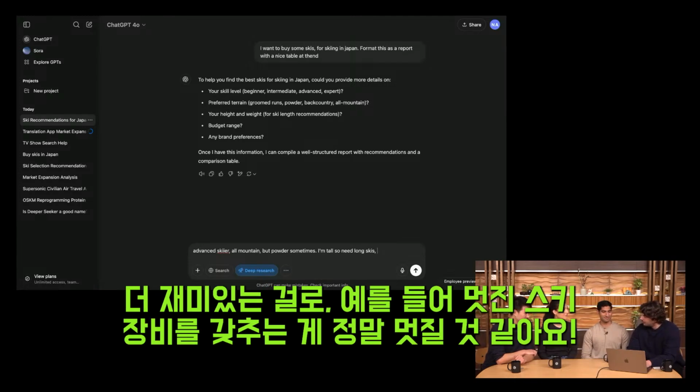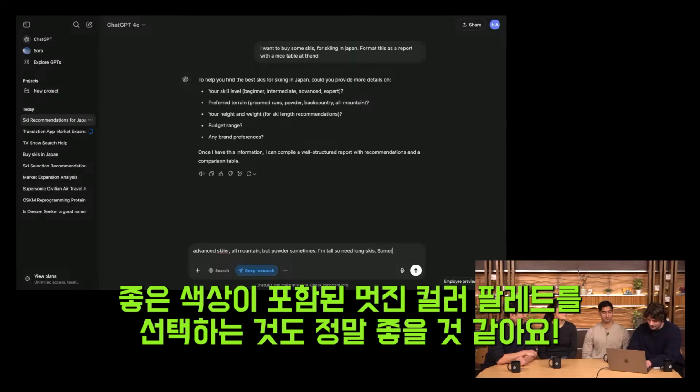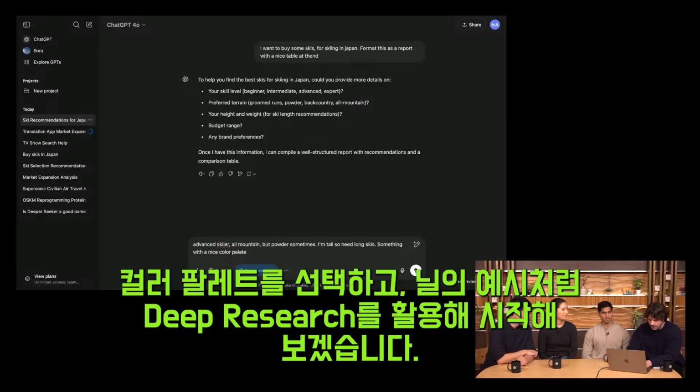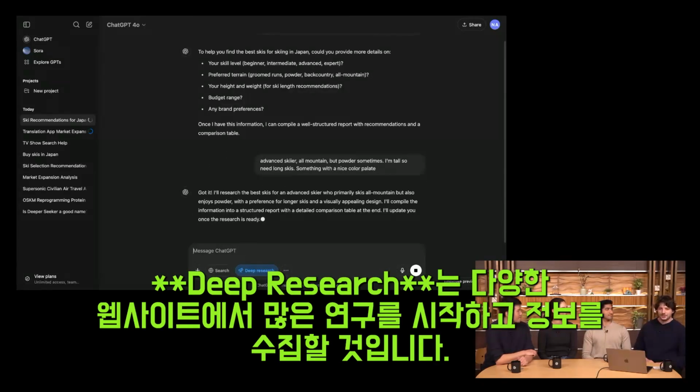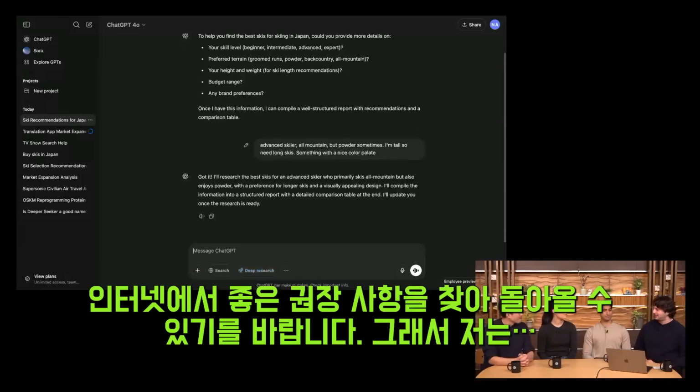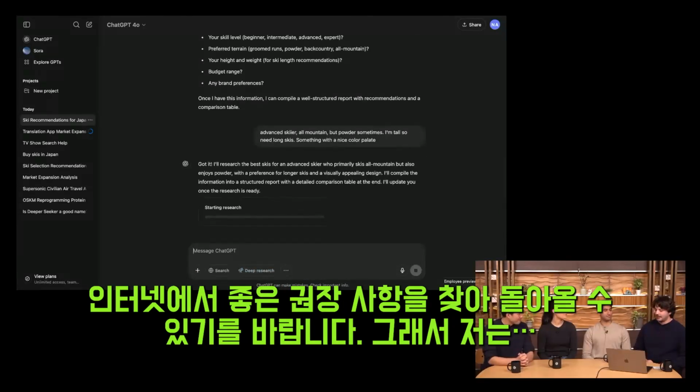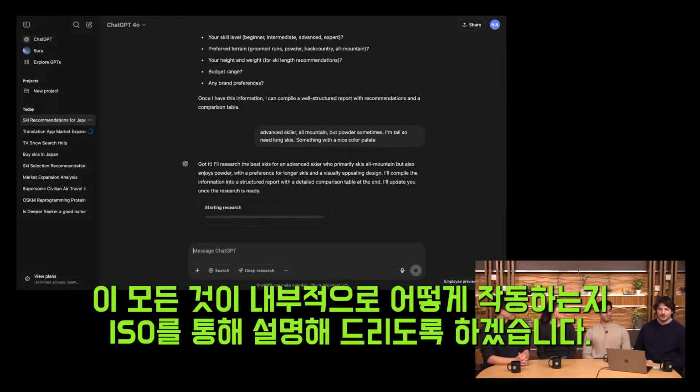And let's do something more fun, like maybe, I guess it'd be really cool to have a nice color palette. So how about something with a nice color palette? And so I'll kick this off, and just like in Neil's example, deep research will go off and do a bunch of research on different websites on the internet and hopefully come back with some good recommendations. So I'll hand it off to Isa to explain how this all works under the hood.